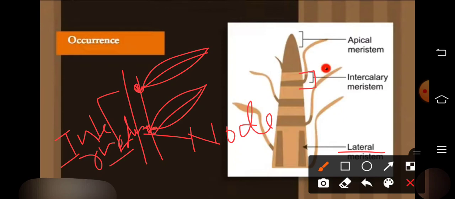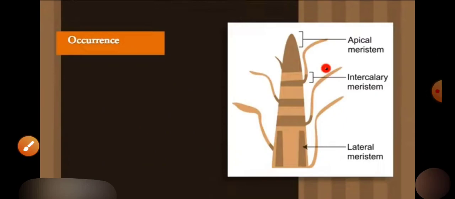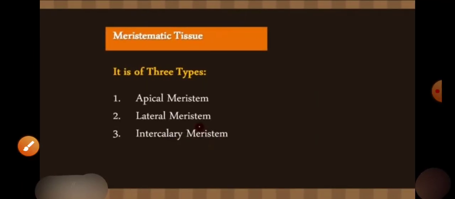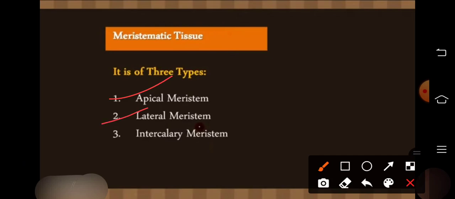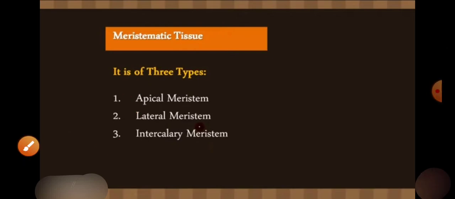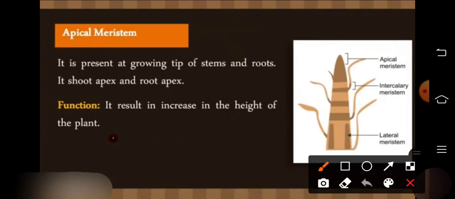So dear students, it increases the girth of the plant, that is, the width of the plant. Apical meristematic tissue is present in the shoot and root apex, intercalary is for the development of the leaves, and lateral meristematic tissue is for increasing the girth of the plant. So these are the three parts: apical, lateral and intercalary. Now we should read what each one does in this PDF.